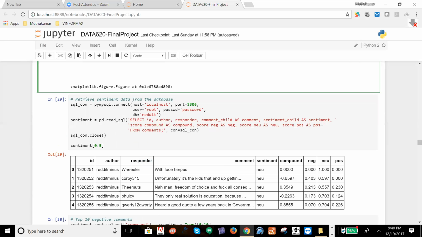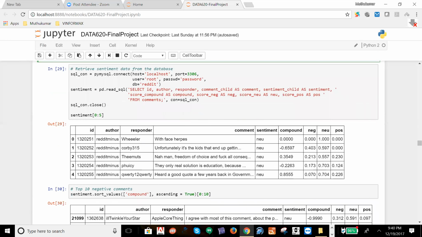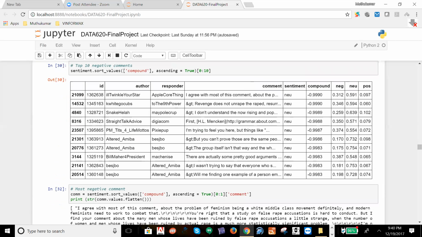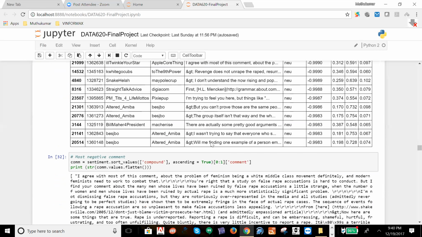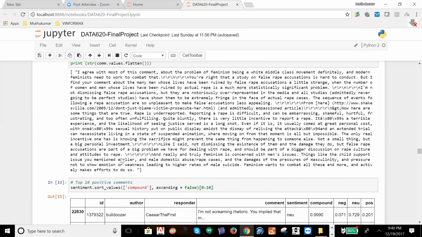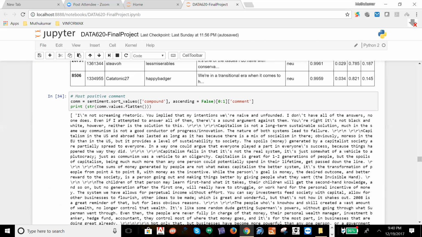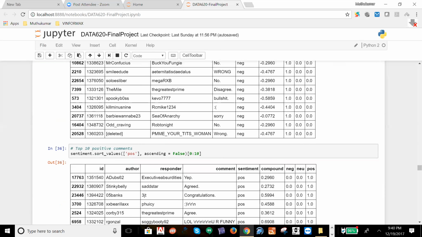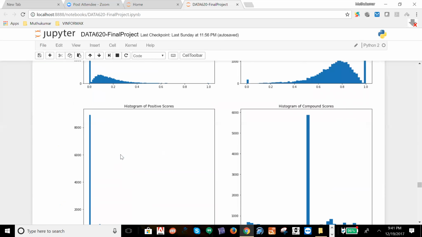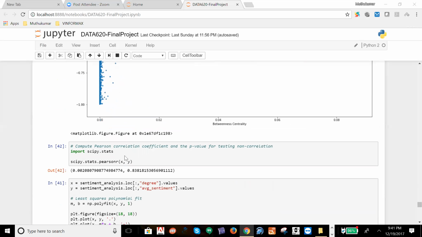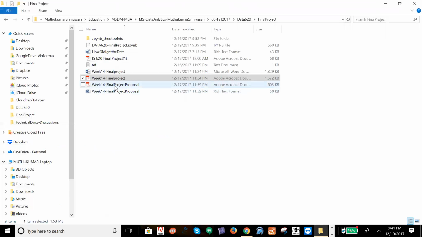According to that, what is the centrality measure for him? What is the sentiment analysis of the particular users? Like that, we took three users, then looked at each and every centrality measure of the users. So that's how the program goes. And then we have identified the most negative comments, top 10 positive comments, most positive comments. For all of that we have used packages to calculate it, and finally arrived at a solution. The conclusion we have put in the final proposal document.